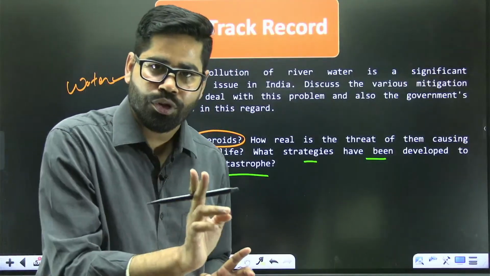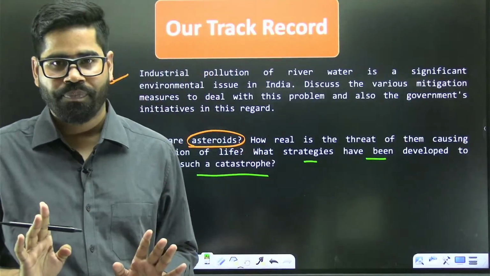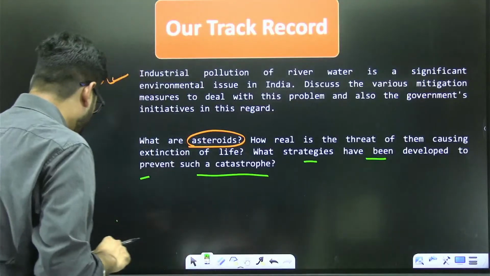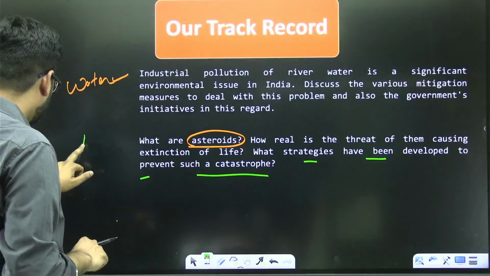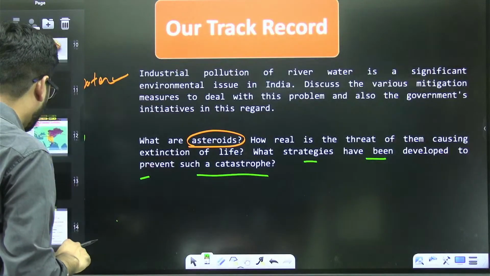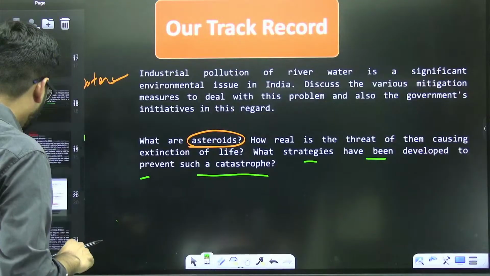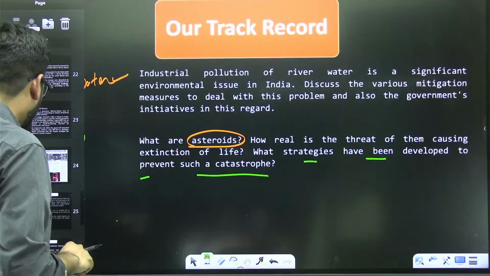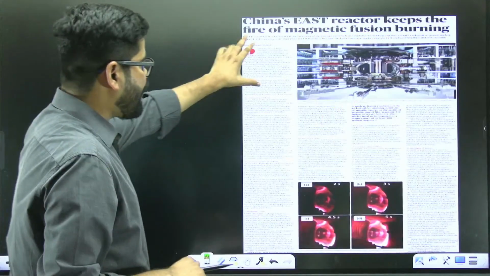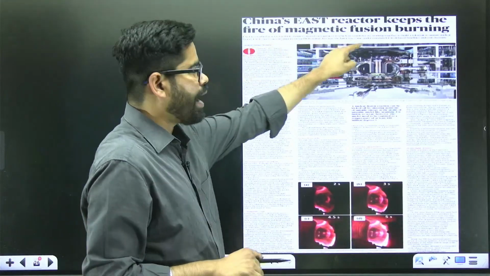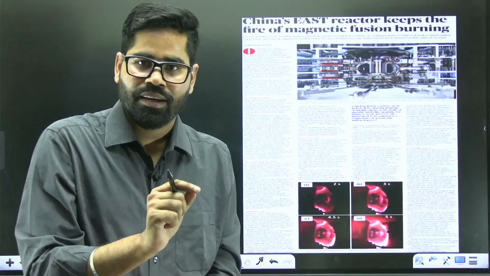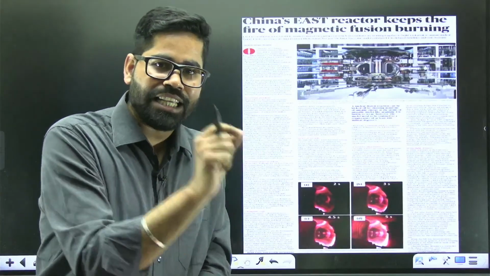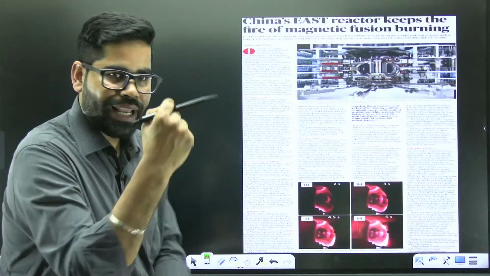How do we approach any such current affair topic? Okay. Then let me show you one more topic over here. We have this one topic. China's East reactor keeps the fire of magnetic fusion burning. So there was a topic which was only about China's East reactor. So how have we covered it?